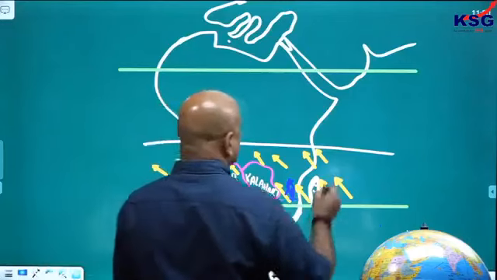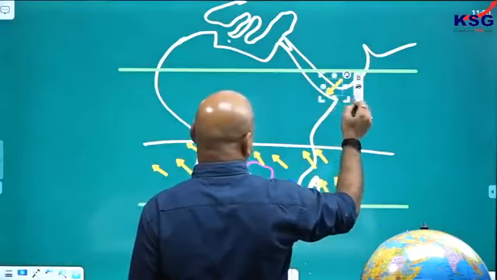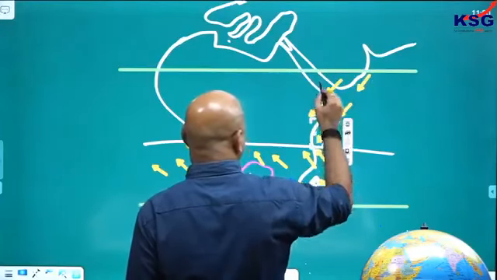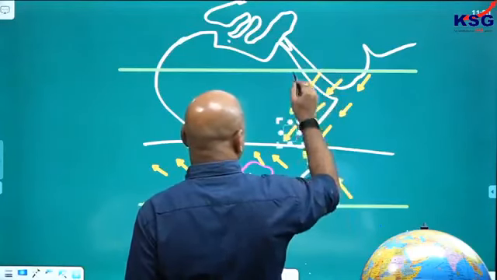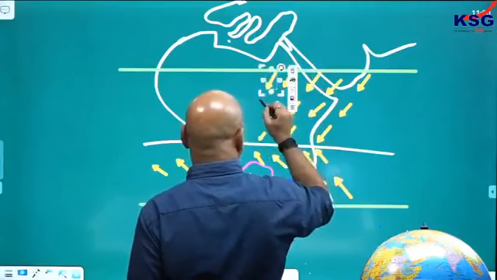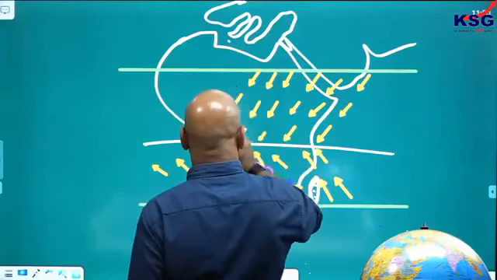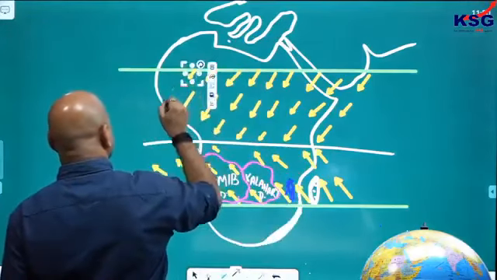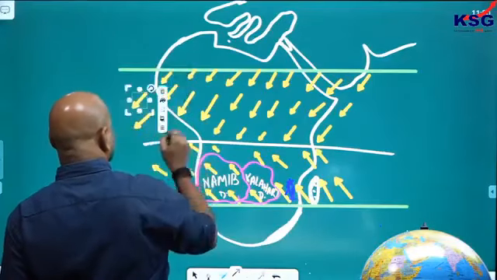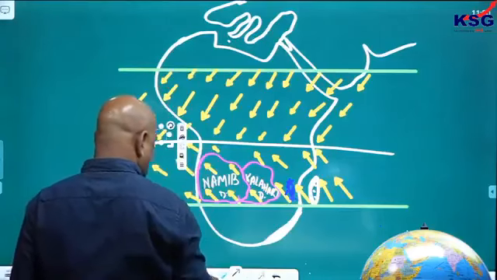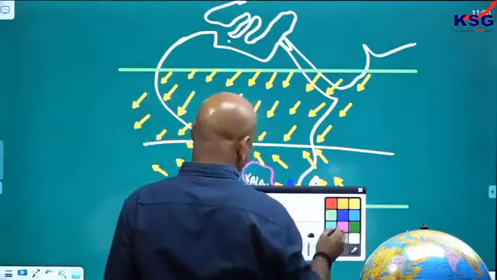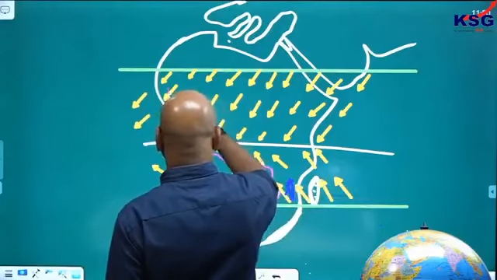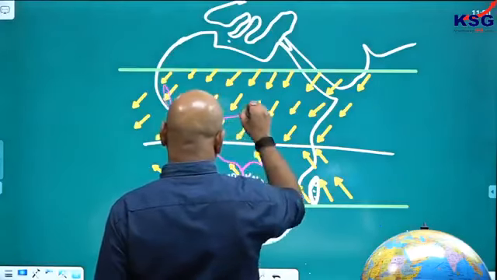Now look at this side. This side also has a huge desert here. Because of that reason only you have a desert here. I hope you know about this.